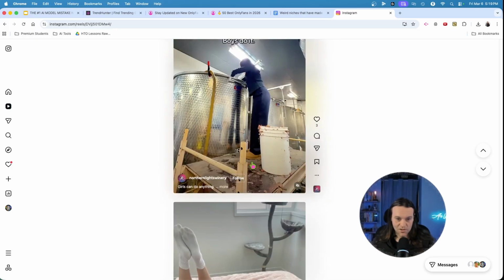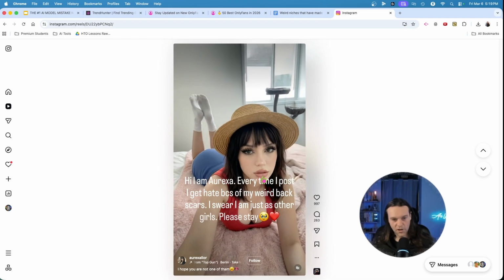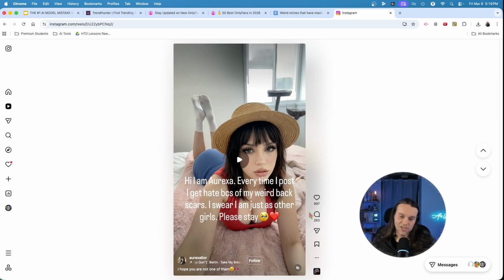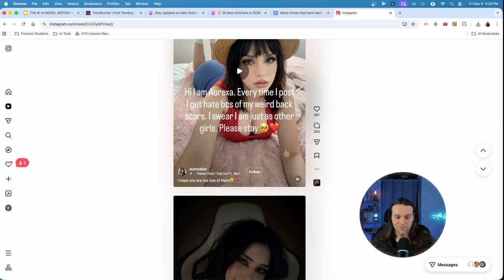Look at this. If I scroll down, oh look, I have an AI model. Why did I get this? Because I started to like and comment on this from not my own personal account, by the way, guys. I'm not into this at all. You need to create some sort of backup account, right? Not on your model's account, maybe on your model's account, and then you'll start seeing a lot more of this stuff, and it'll come in your feed.